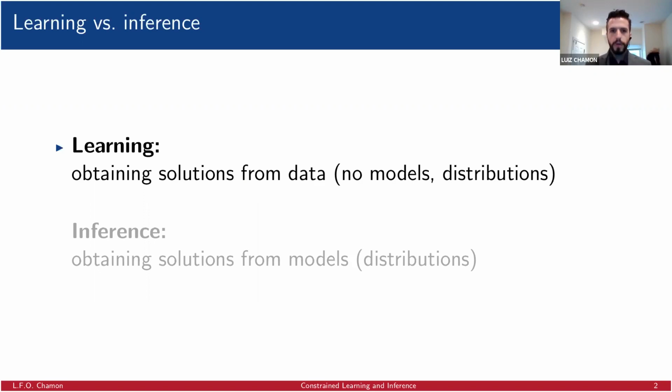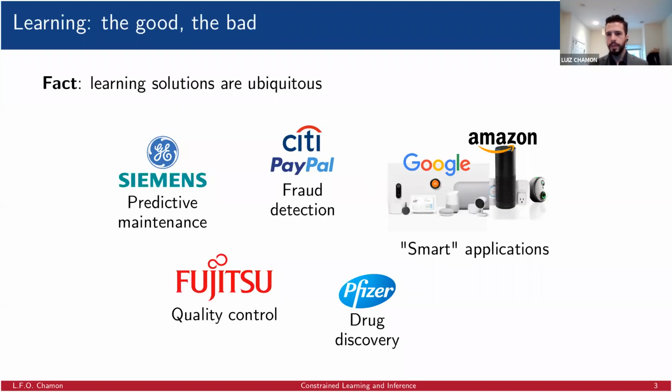Now, as a technology, learning has become ubiquitous, mostly because the complexity and the scale of problems that we want to solve today is so large that it makes first principle solutions hard. And at the same time, we have very easy access to data nowadays due to the lowered cost of sensing and networking technologies. But as learning has reached critical applications, such as social, industrial, or medical, its shortcomings have become very obvious.